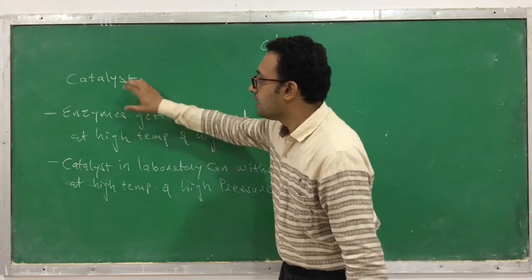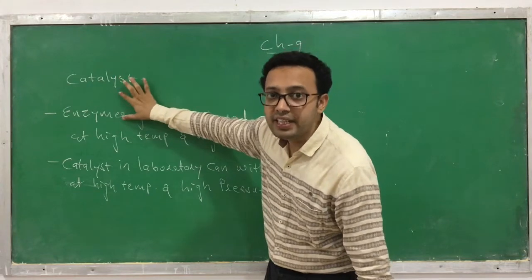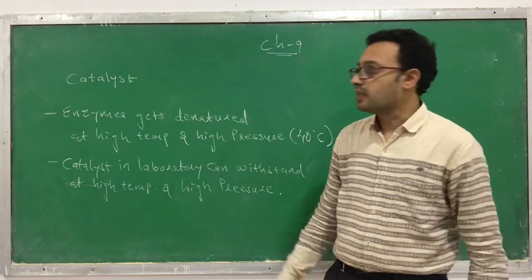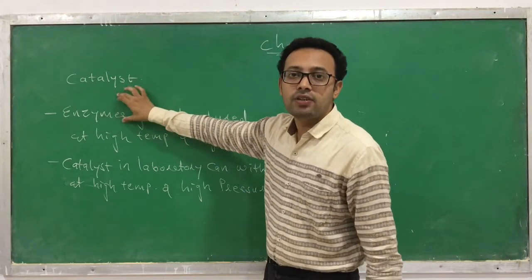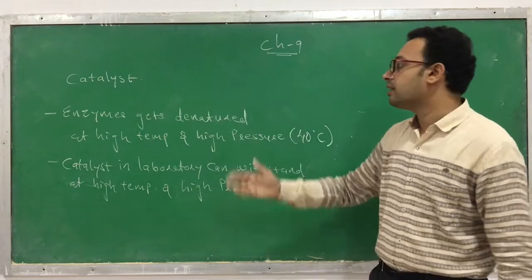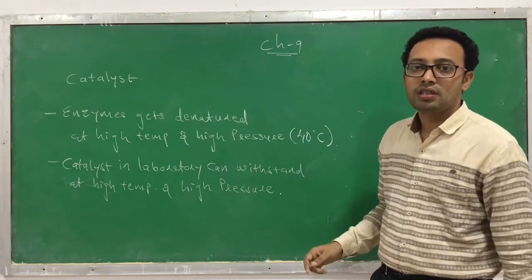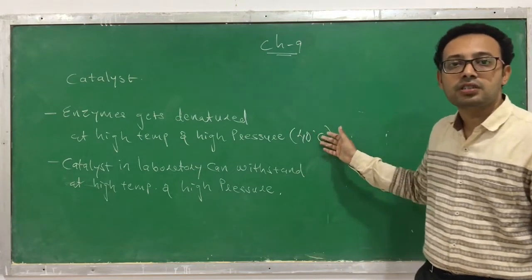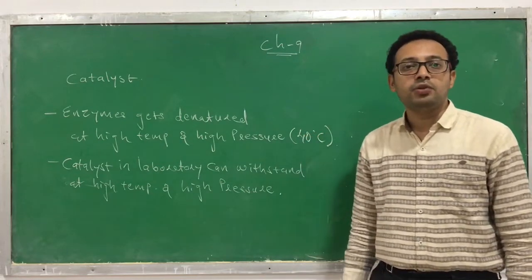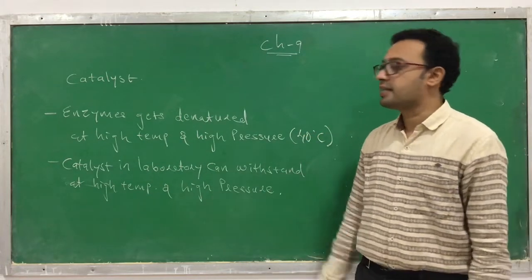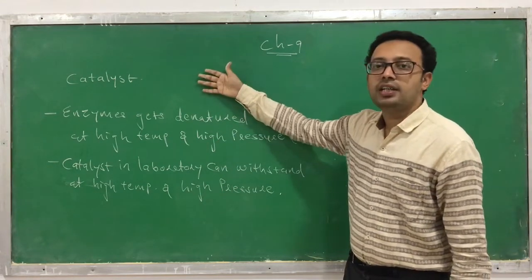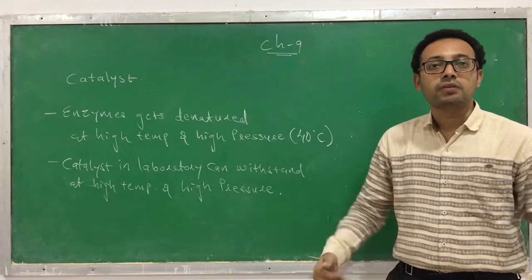So this is a difference. This is a catalyst found in a living organism. This is a catalyst we found in the chemistry laboratory. The catalyst found in the living organism, which we call enzymes, gets denatured, degraded at higher temperature and pressures, usually above 40 degrees Celsius. And the catalyst found in a chemistry laboratory can withstand this higher temperature and pressure. So this is a difference between the biological catalyst and the chemical catalyst.